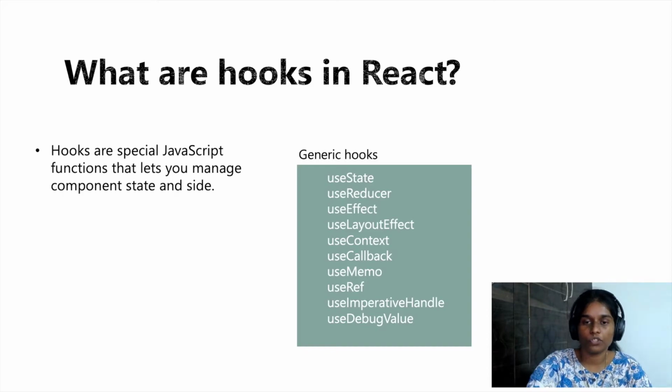Of all these available hooks today, the ones which are important to us are useState, useReducer and useContext. We'll discuss in the later part of the slides how we use these hooks to effectively manage the state of our app.